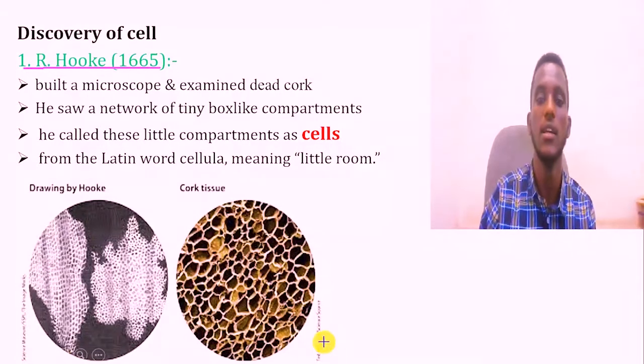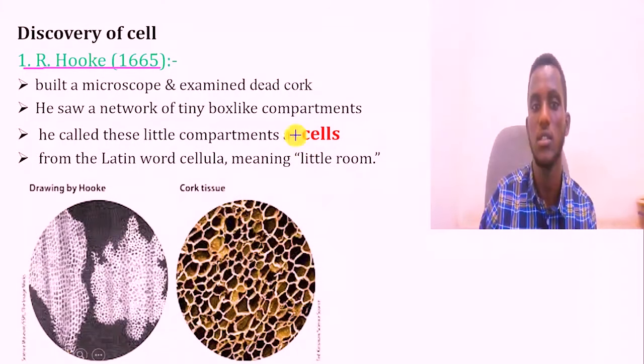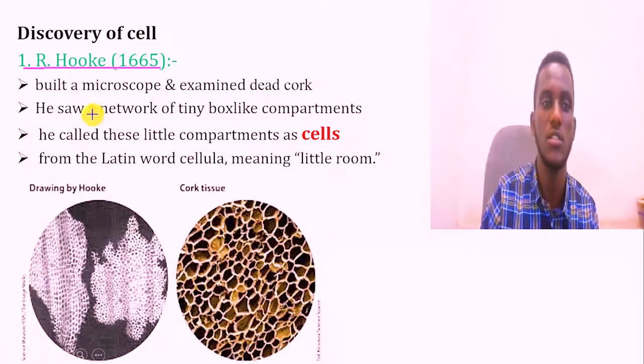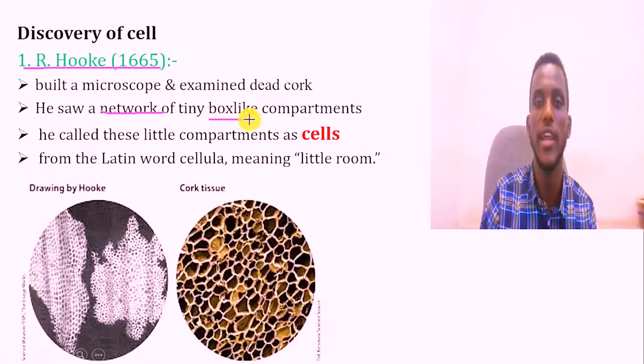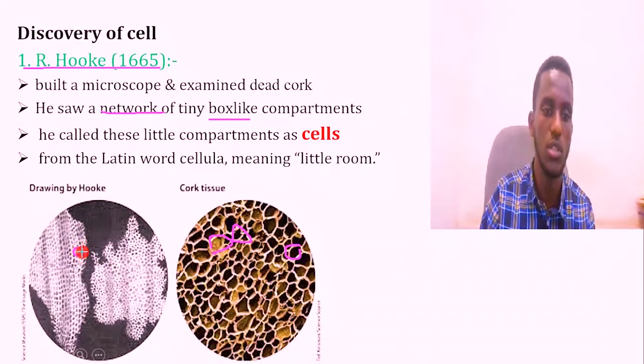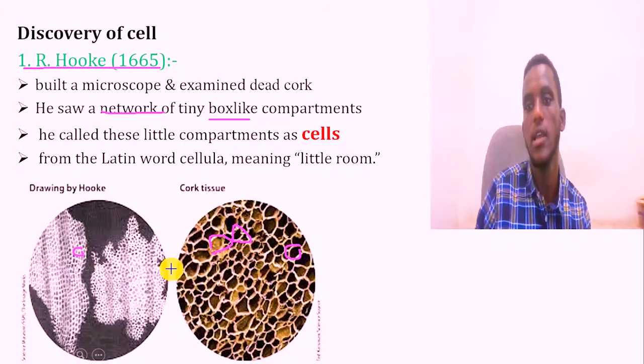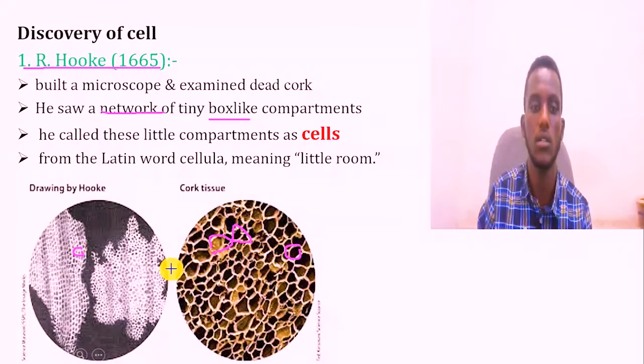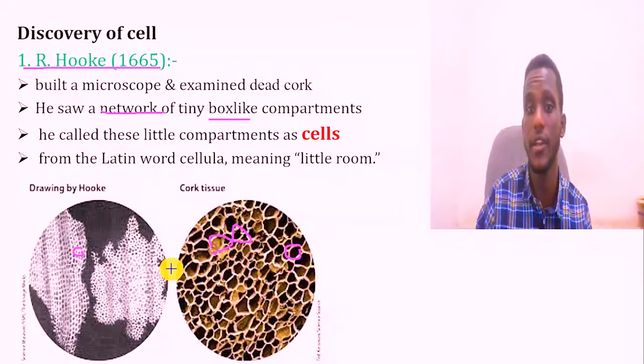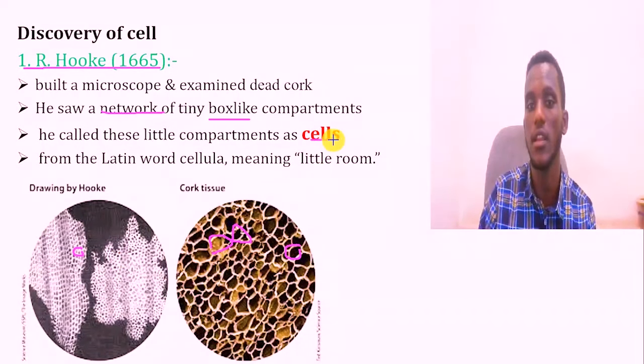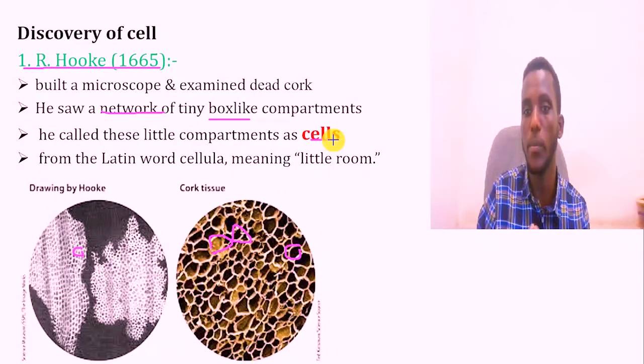He actually took the plant's dead cork cells or tissue and observed it under the microscope. He just saw a network of tiny box-like structures or compartments, almost a whole structure, like the ones you see here on the screen. This was drawn by Hooke. It is a honeycomb-like structure, small rooms, a sac-like structure. He called them cells.